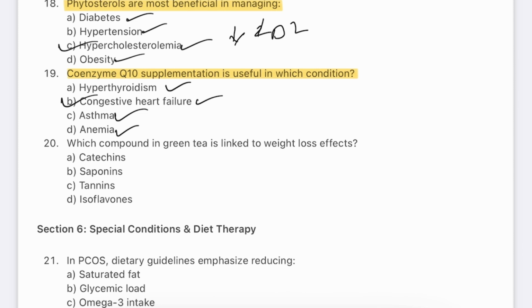Supplementation improves cardiac output and energy in heart failure patients. It also acts as an antioxidant, protecting cells from oxidative damage. Statins are nothing but drugs which help in decreasing the cholesterol in the body.